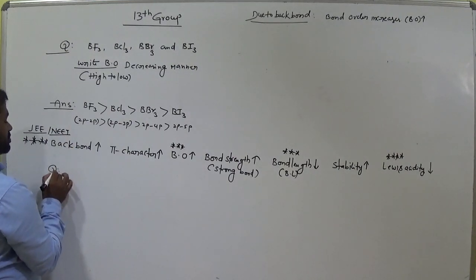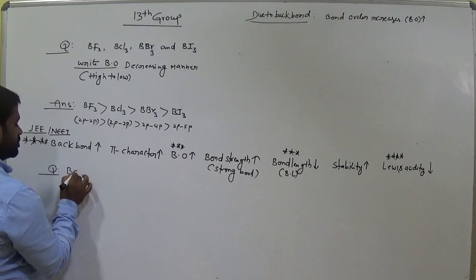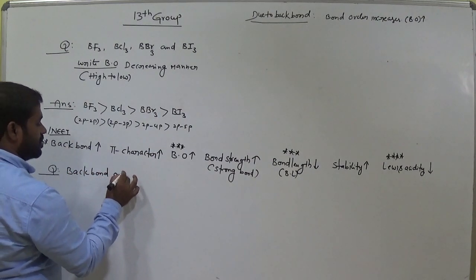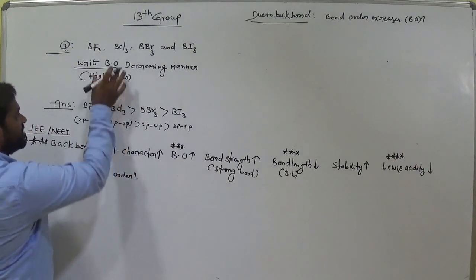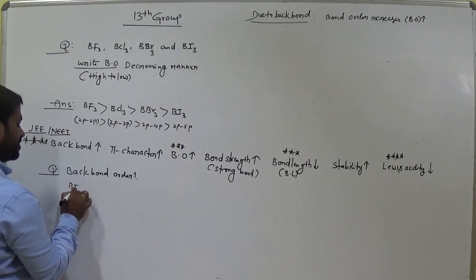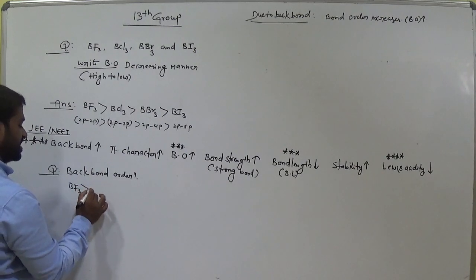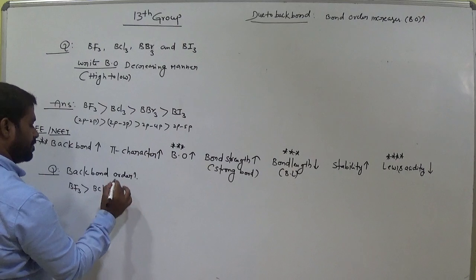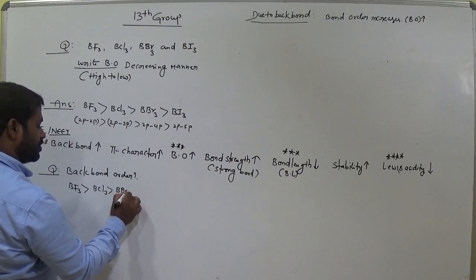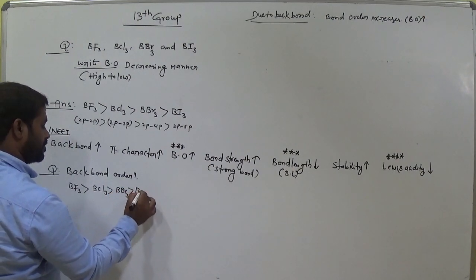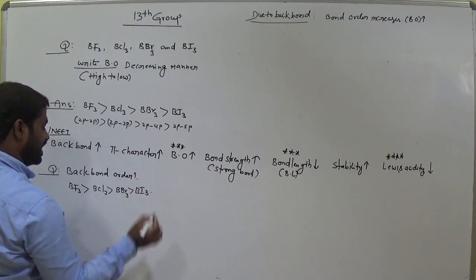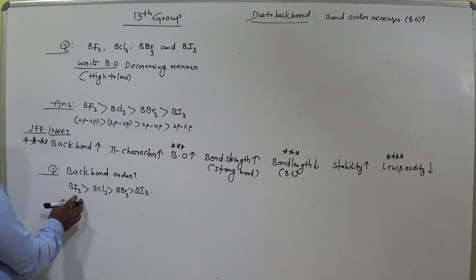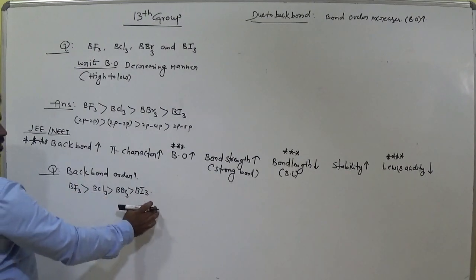Now back bond order for this one, same or not same? Back bonding takes place by this one. Clear? Why? Because back bond order means 2p, 2p is high. Okay, high value, low value.